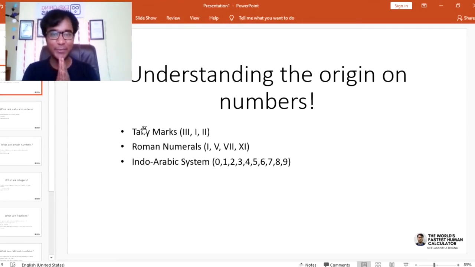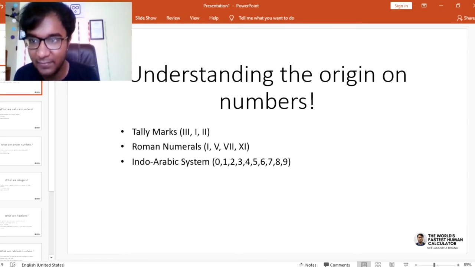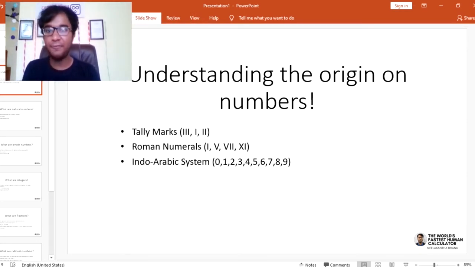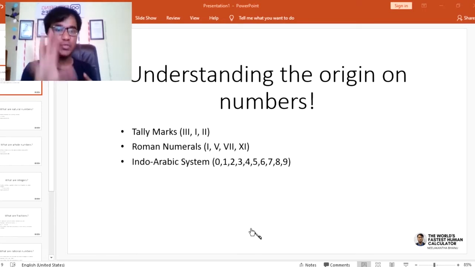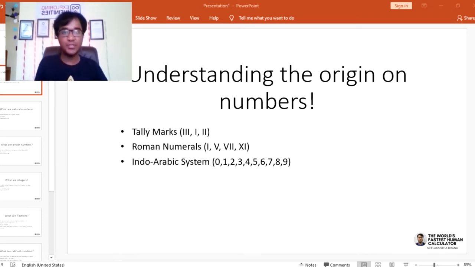Because we will be taking a route of how numbers have come into existence, and we will be using this as our fundamental to understand how real numbers started. So for you guys to understand this, let's look at how the origin of numbers started.